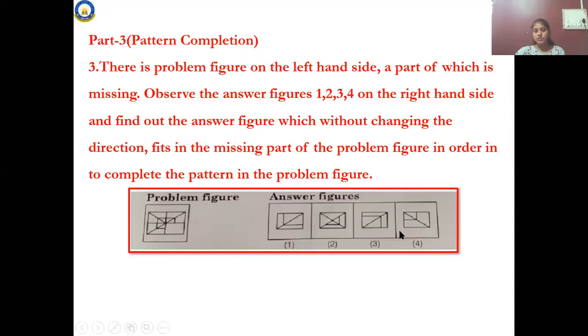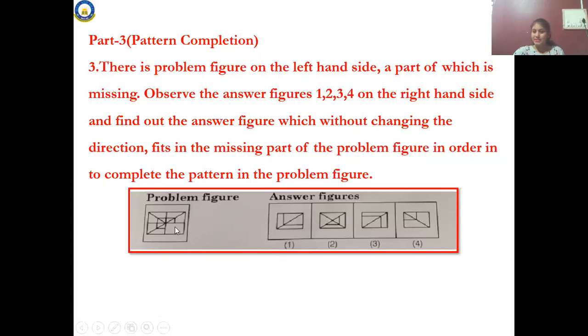Observe these figures and find out the answer without changing the direction. So you should not turn your books and all. You should not change the direction. You should take the answer among them itself. See, look at which is the answer. Without changing the direction, it fits the missing part.